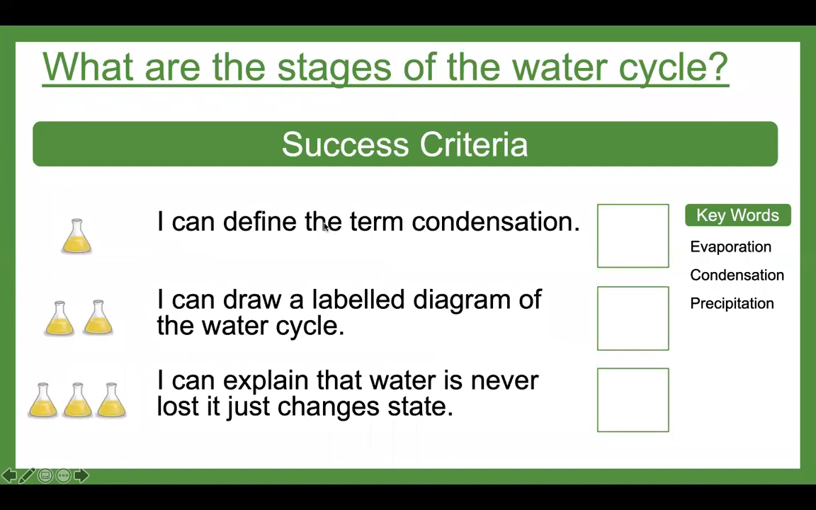So your success criteria for this lesson is: I can define the term condensation. I can draw a labeled diagram of the water cycle. And I can explain that water is never lost, it just changes state. So we have our keywords, my turn, your turn, please join in. Evaporation, evaporation, good. Condensation, condensation, well done. And precipitation, precipitation, well done guys.